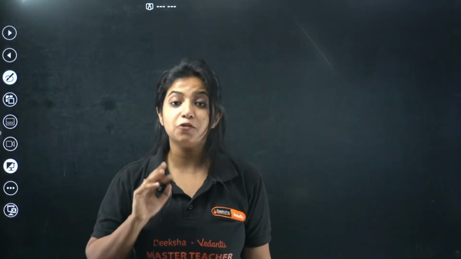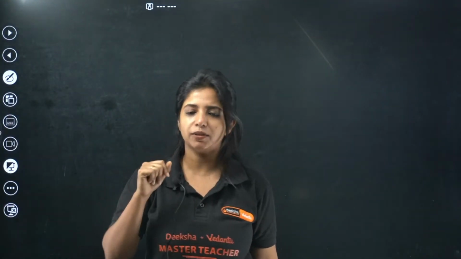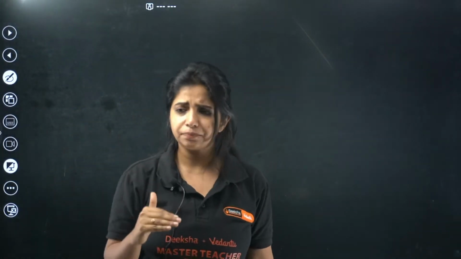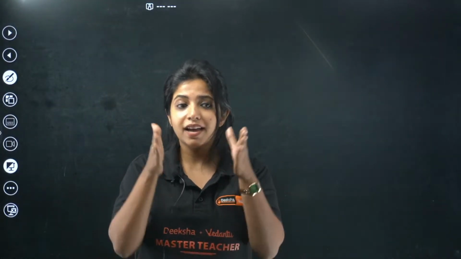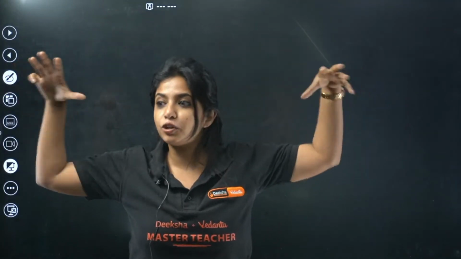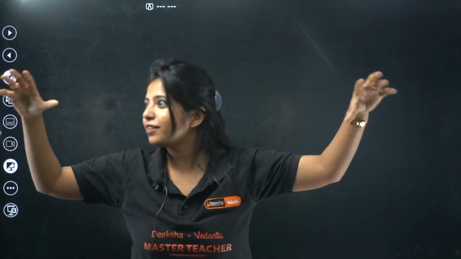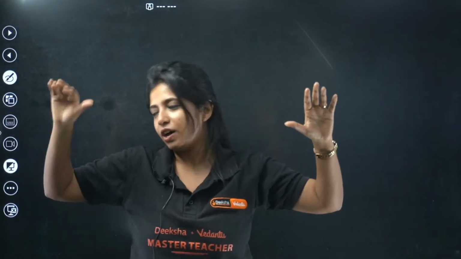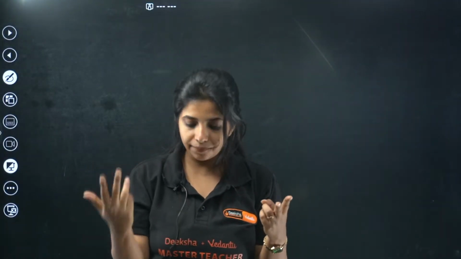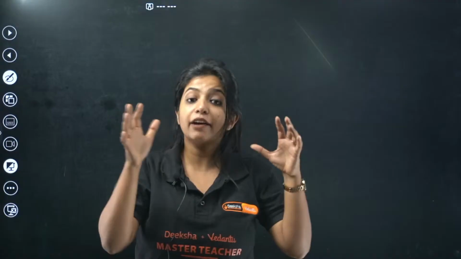Peaceful says they have contrasting traits. Exactly, that's the next point. This plant has so many characters to study, and all of them have contrasting traits. As I told you, height has two different types, tall and dwarf. They are very contrasting. I can clearly see whether a dwarf plant or a tall plant is born. Similarly, there are several other traits. So you have a shorter lifespan and contrasting traits.